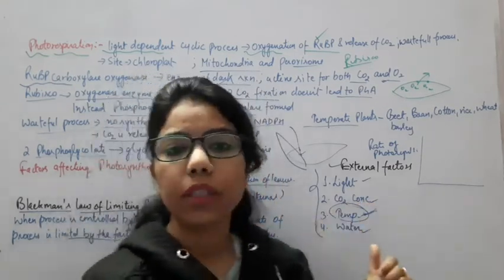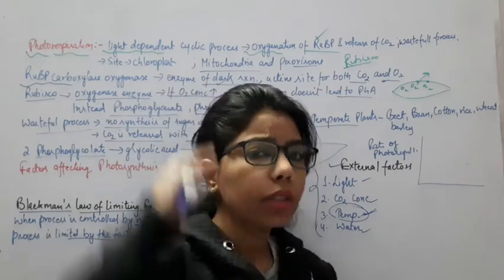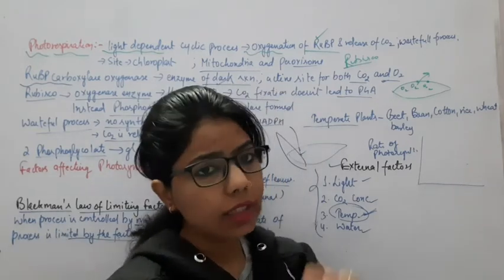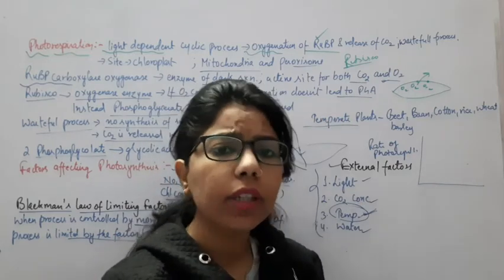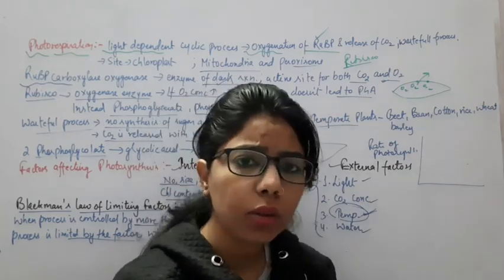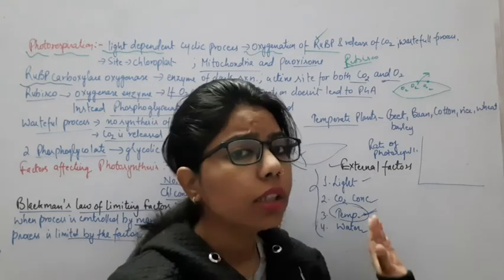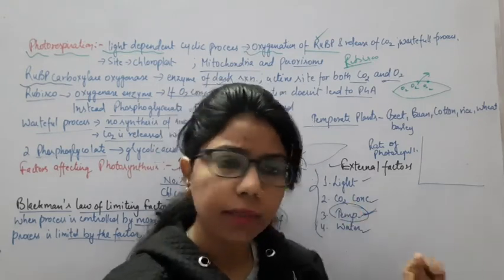Now comes the temperature. If the temperature exceeds, what will happen? In extreme temperature, whether high or low, the stomata will get closed. If the stomata get closed, there will be no entry of CO2 and no fixation of CO2. The photosynthesis will be affected.